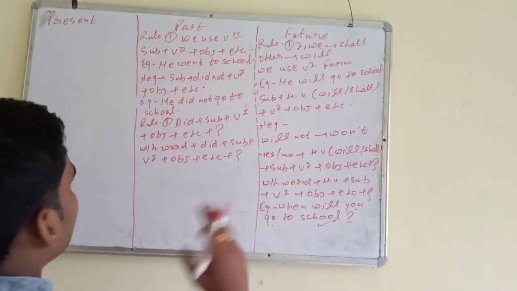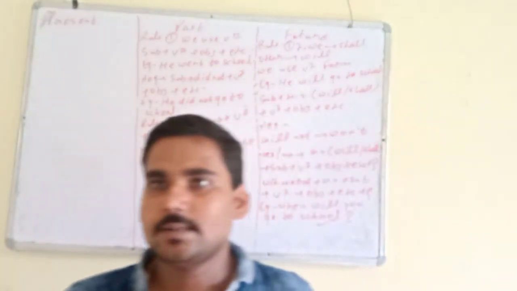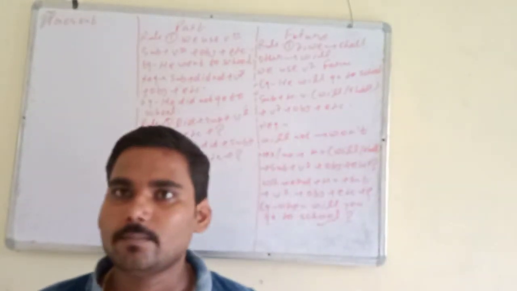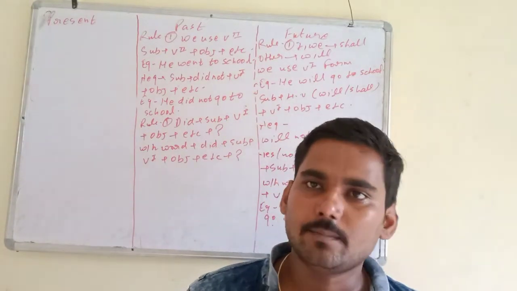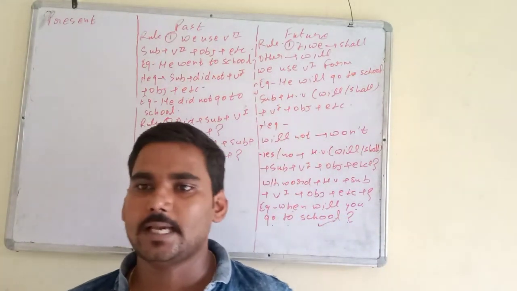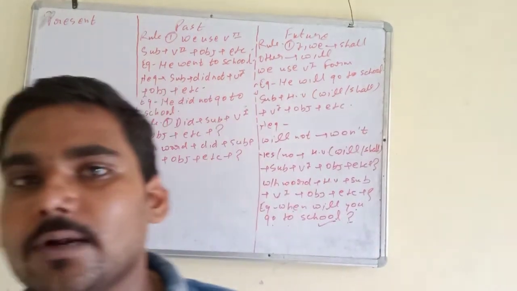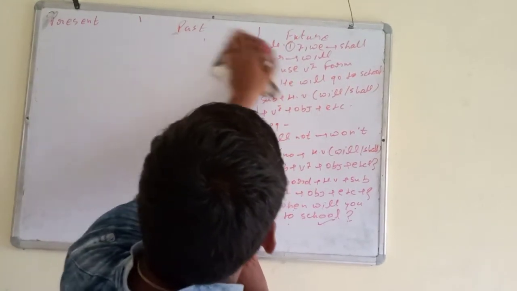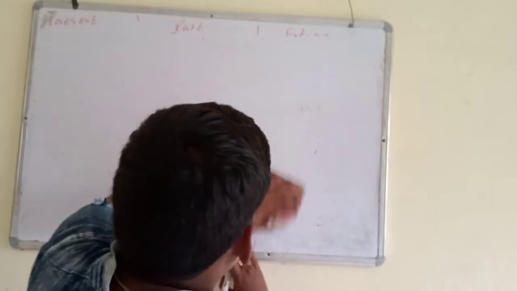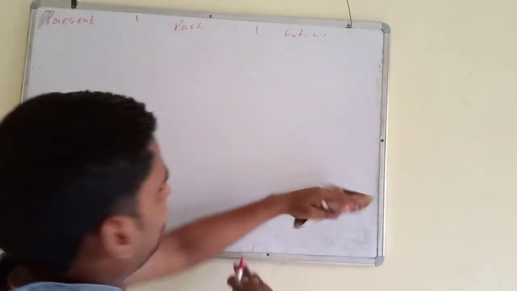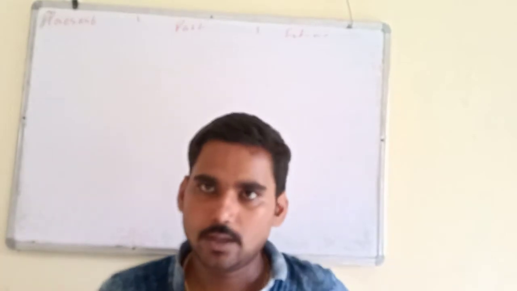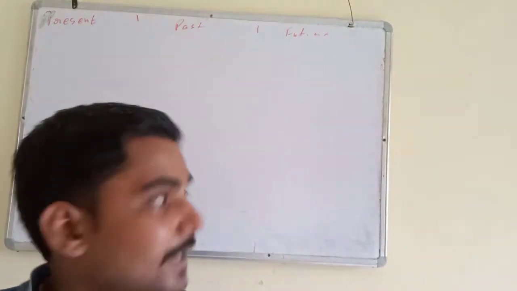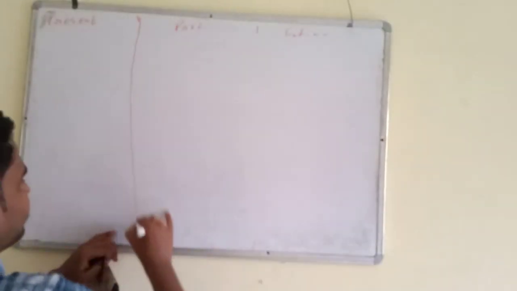Now we have completed. In simple present we are using s or es and base form of the verb. In simple past we are using second form. In simple future we are using will and shall plus base form of the verb. Now we are going to talk about continuous tense. Remember all the continuous tense. Listen carefully. What are the continuous tense? From example I will also tell you. In simple present he goes to school. In simple past he went to school. In simple future he will go to school. Okay. Now next one is continuous tense.